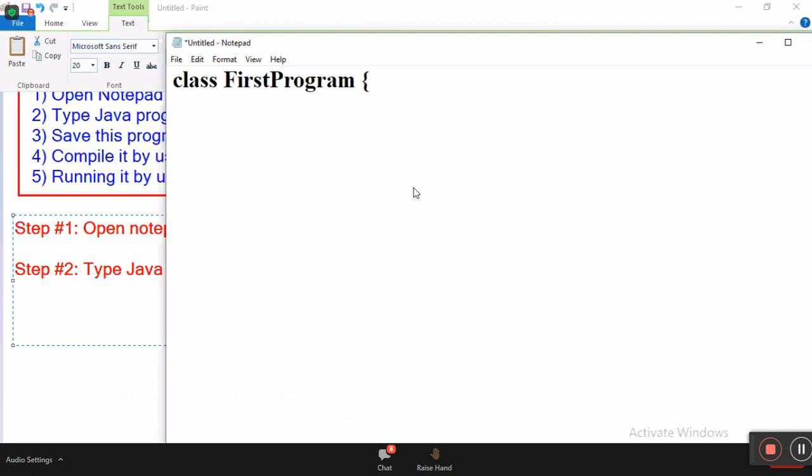Next, now you want to write the main method. Main method is a part of the class. Move the cursor inside and type public, all small letters, space, static, all small letters, space, void, all small letters, space, main, all small letters, parenthesis, String with capital S, array brackets, args, all small letters.